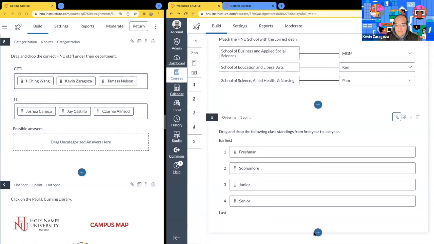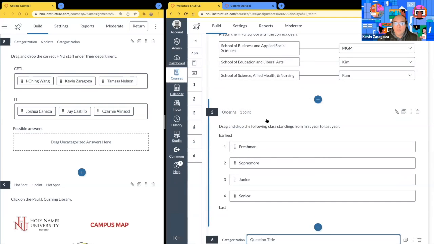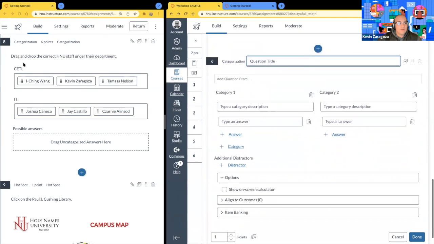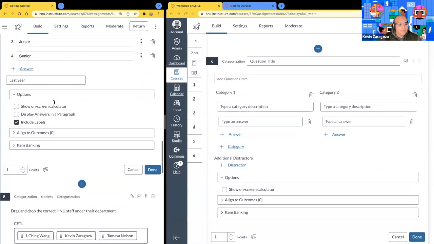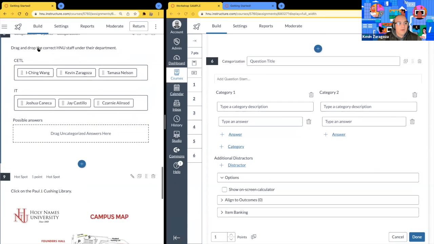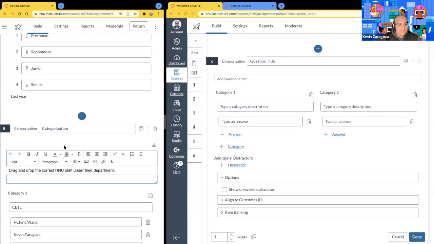And let's go ahead and continue with this categorization type. So here we have drag and drop the following. Oh, nope. Drag and drop the correct HNU staff under their department.